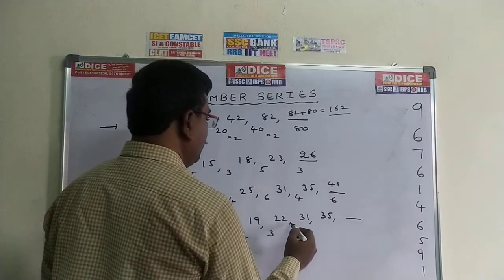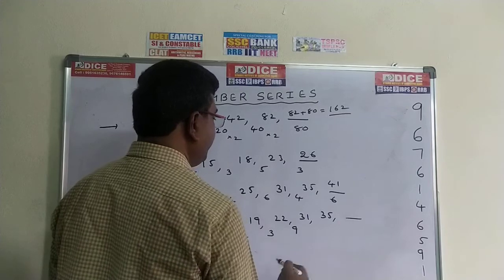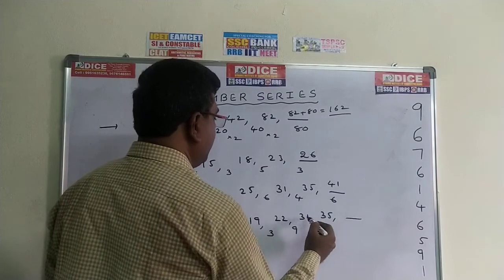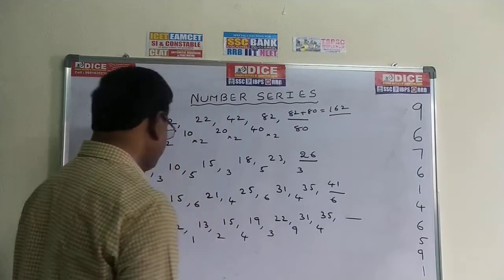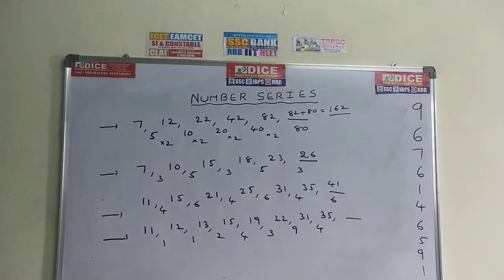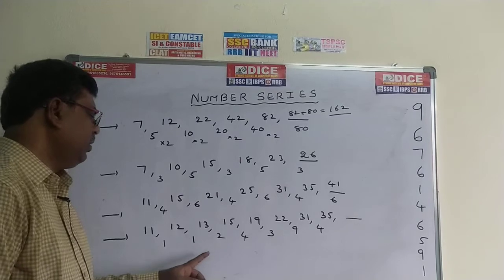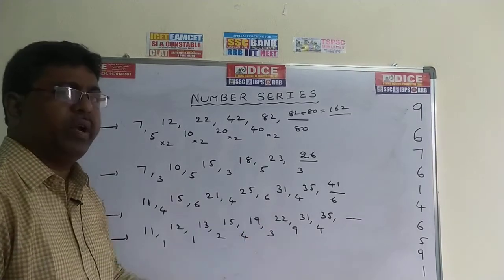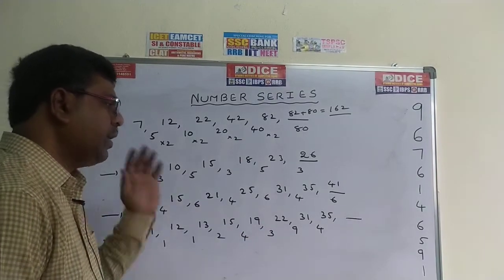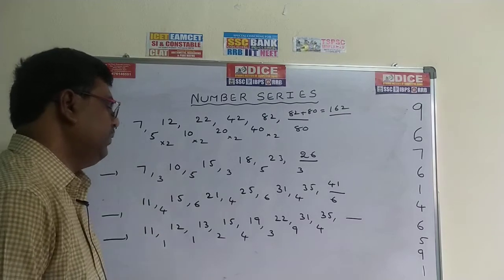31 minus 22, 9. 31 minus 35... 35 minus 31, 4. So if you observe the difference, you can't get an idea. The difference is like that: 1, 1, 2, 4, 3, 9, 4. We can't understand what the difference is. We are not clear about the difference.